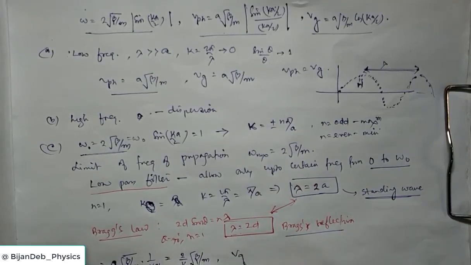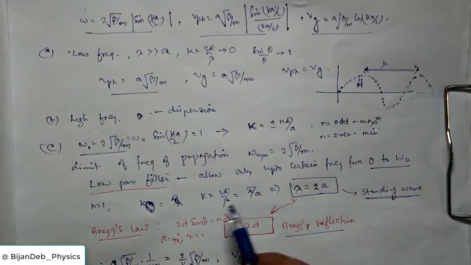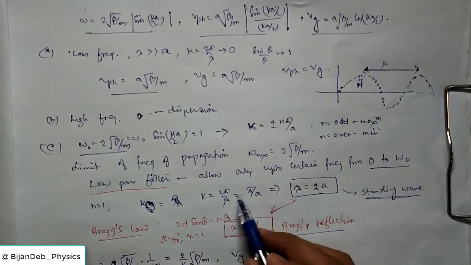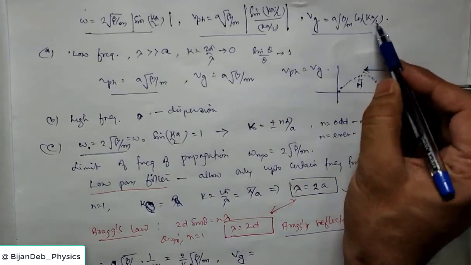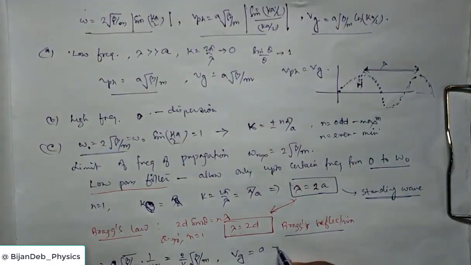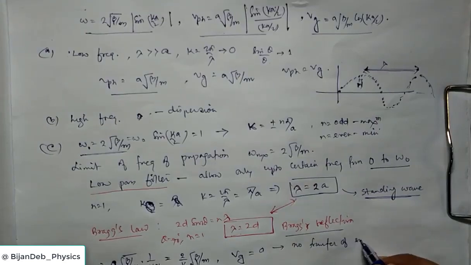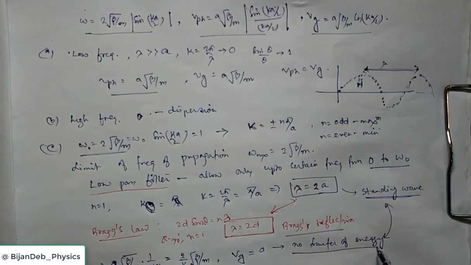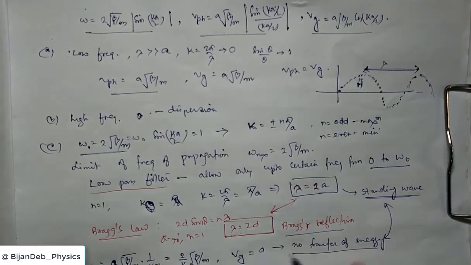But what is interesting is the group velocity. Now you see when k is pi by a, the cosine term is 0, so the group velocity is 0. So no transfer of energy takes place, because the group velocity actually carries the energy. So there no energy is carried, and that is why it is called a standing wave. Okay, so these are the 3 scenarios.